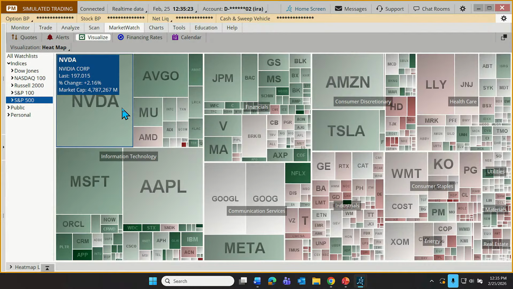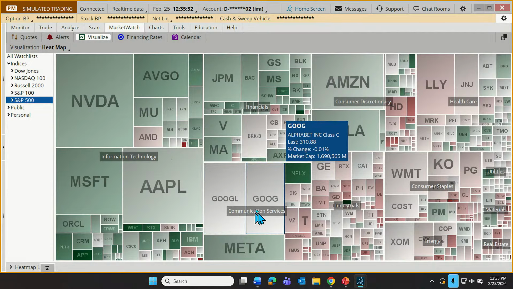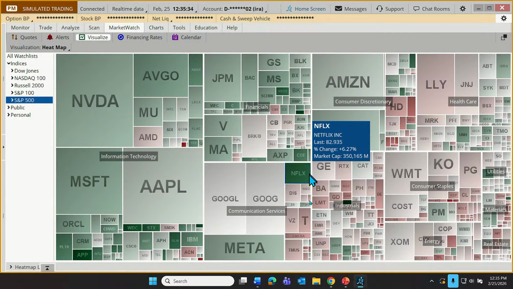So for example, one that really stands out to me right in the middle of the screen in the communication services area is Netflix. I can see that it fits within its little framework. And Netflix is green. If I point at that, I can see it's up 6.27% today. So seeing some real strength in Netflix today.